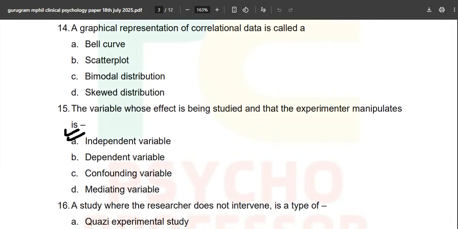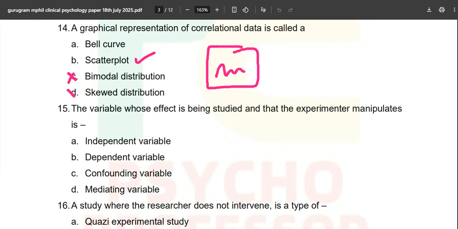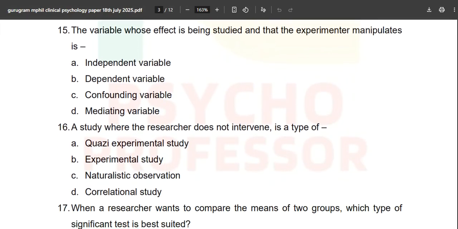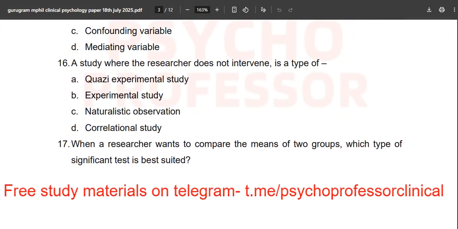A graphical representation of correlational data is called as the scatter plot because correlation is always about the scatter plot, not the bimodal distribution, not the skewed, and not the bell curves. NPC, NPC, NPC they are discussing about, and I have told you NPC is the favorite topic. Next question: the variable whose effect is being studied and the experimenter manipulates, only IV. So option number A becomes the correct answer.